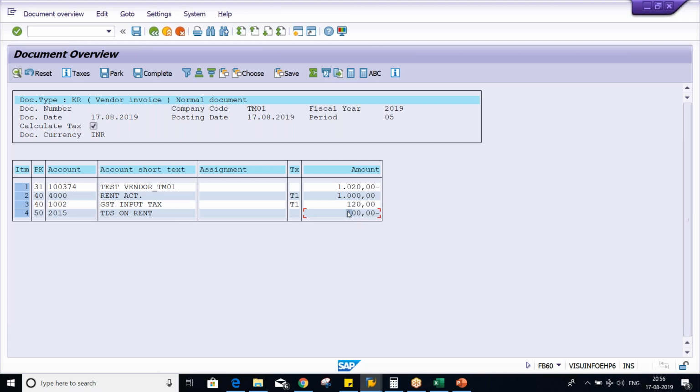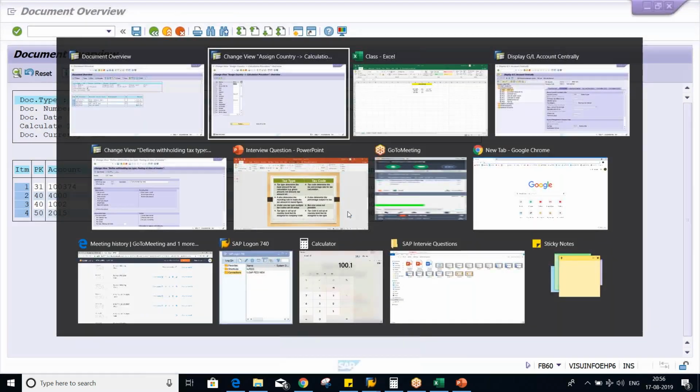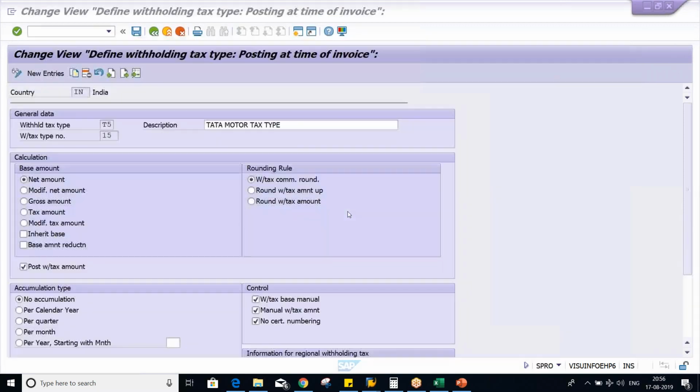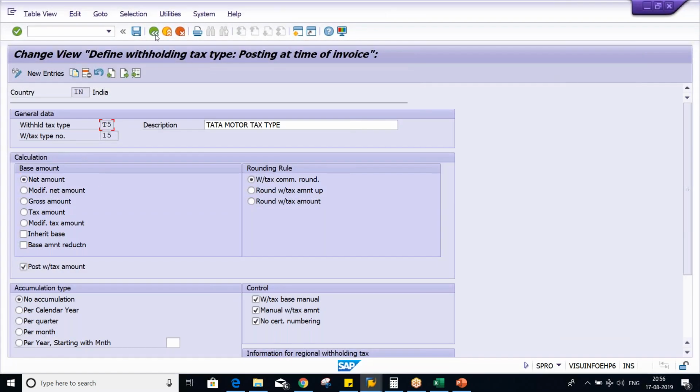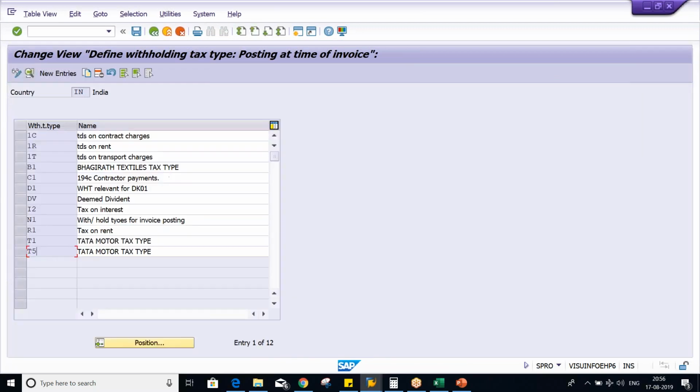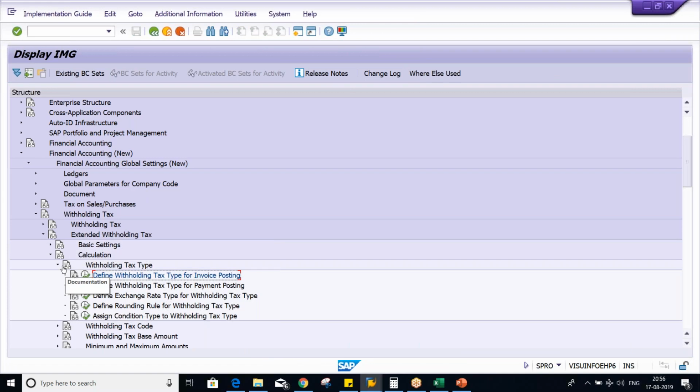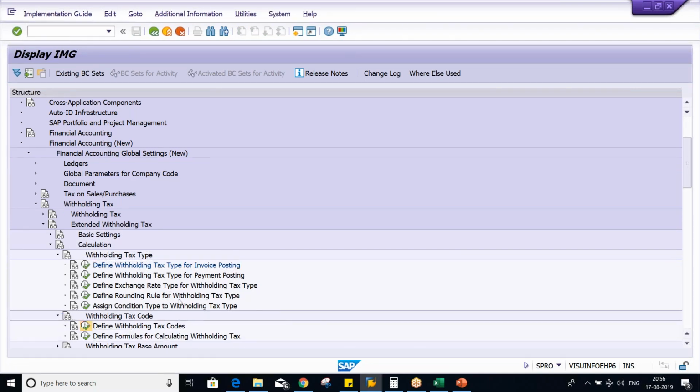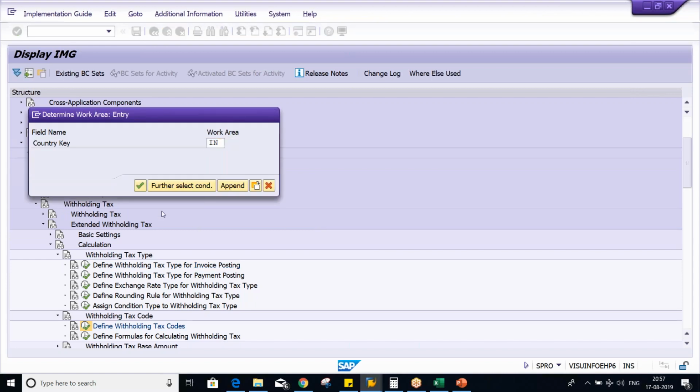So this 10% is going to be deducted, and that too on net amount. What we have here, if you are able to see, look at here, it's T5. I'll just show you guys, even the tax code also I have defined with T5 itself. Okay, here let me execute.